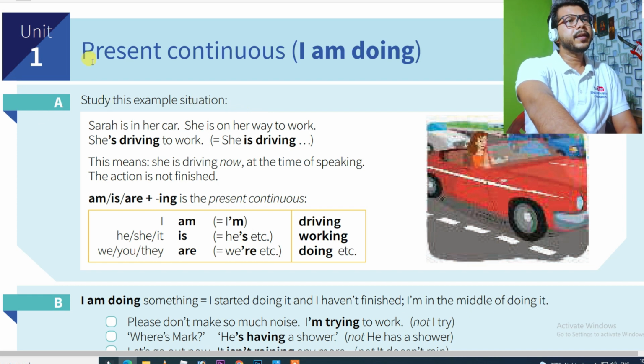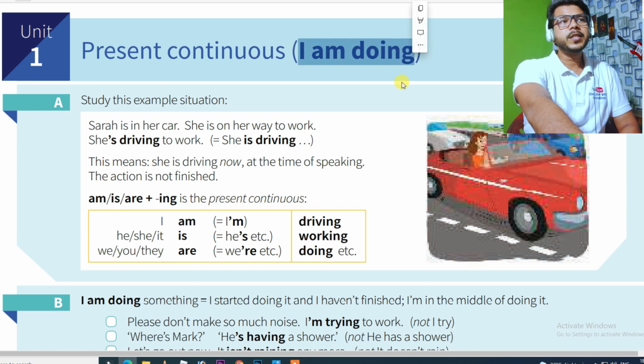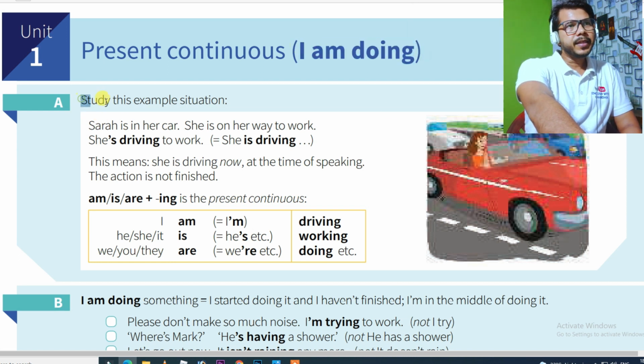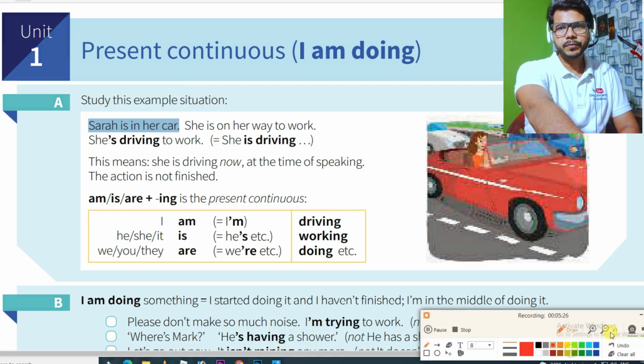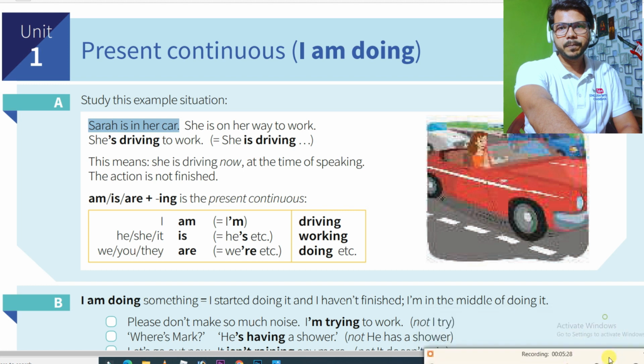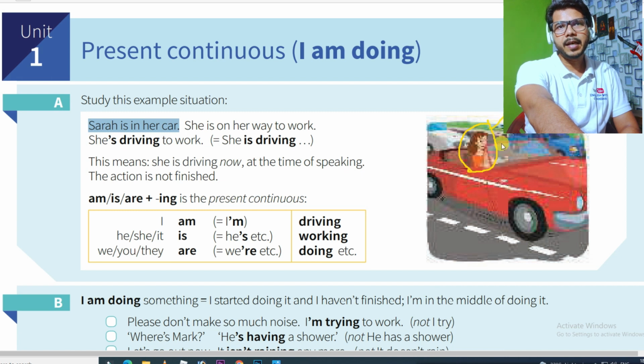So guys, see here it is written present continuous, and here one sentence is written: I am doing. So what is present continuous? Study this example situation. Here it is written: Sarah is in her car. It means there is a girl named Sarah. Let me show you like this. So look here. There is a girl. Can you see this girl? Her name is Sarah, and this girl is in the car.